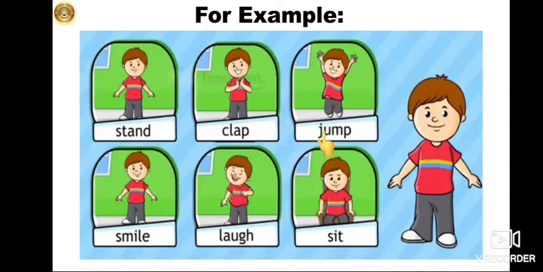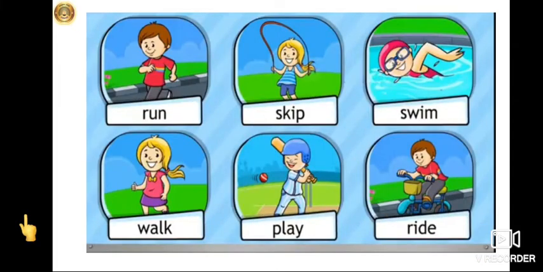Here the boy is jumping. So jump is a verb. Here the boy is smiling. So smile is a verb. Here the boy is laughing. So laugh is a verb or an action word. Here the boy is sitting. So sit is a verb. What is the boy doing here? Yes, he is running. So run is a verb.